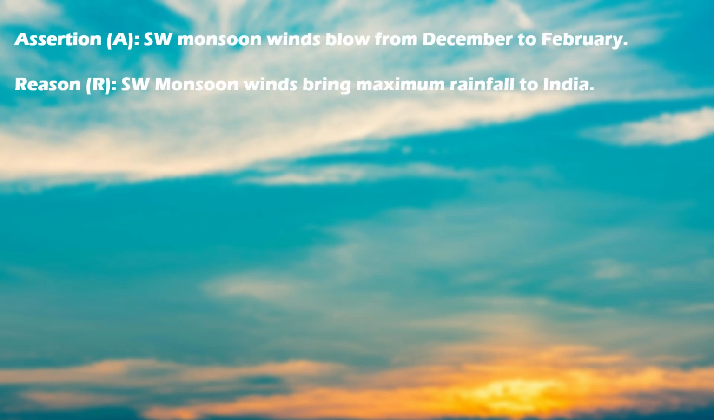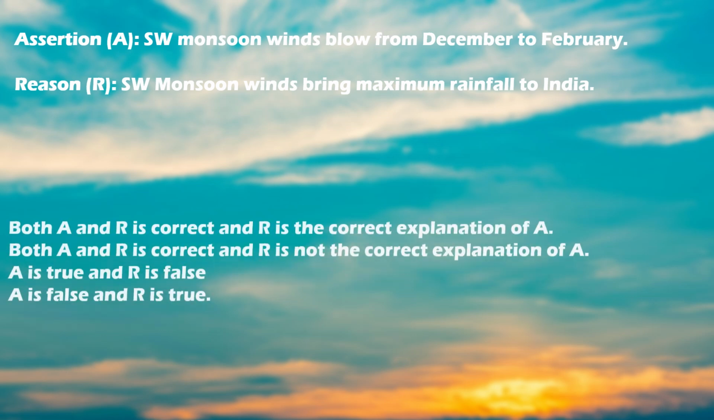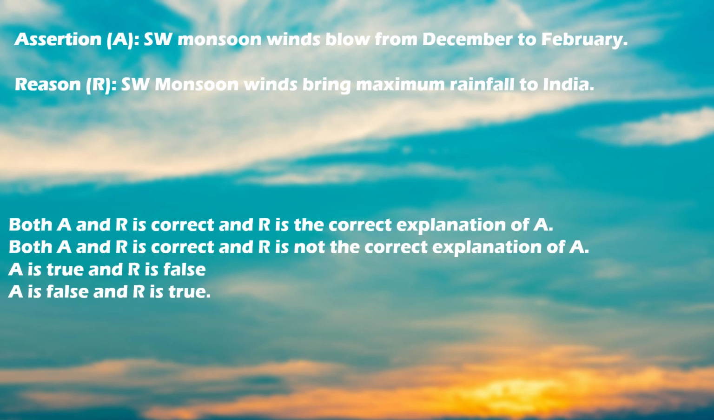And the next question would be assertion: southwest monsoon winds blow from December to February, and the reason is southwest monsoon winds bring maximum rainfall to India. And the options are both A and R are correct, and R is the correct explanation of A. The second option is both A and R are correct, and R is not the correct explanation of A. Third option would be A is true and R is false, and the last option would be A is false and R is true.